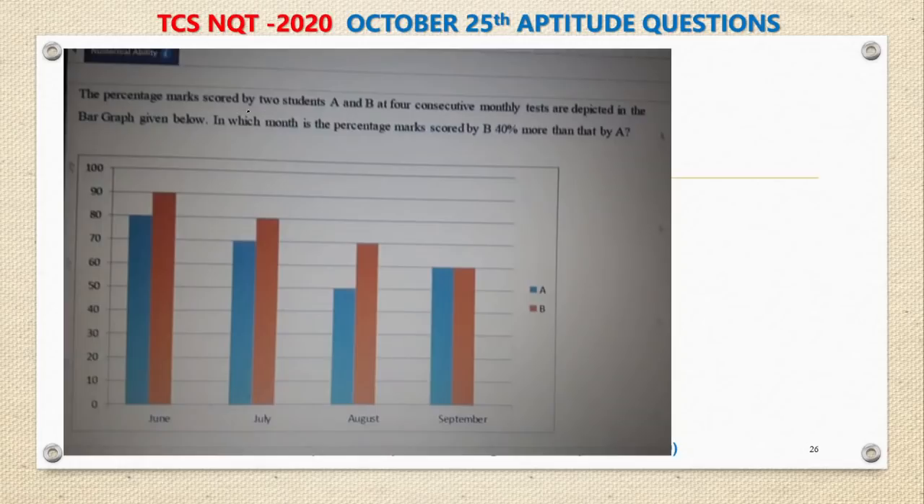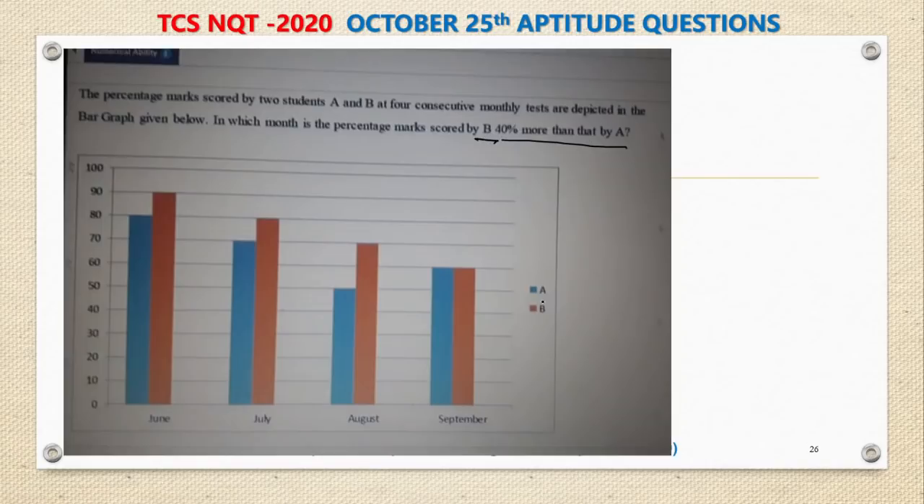The percentage marks scored by 2 students A and B at 4 consecutive monthly tests are depicted in the bar graph given below. In which month is the percentage marks scored by B 40% more than that by A? In which month marks scored by B is 40% more than A.